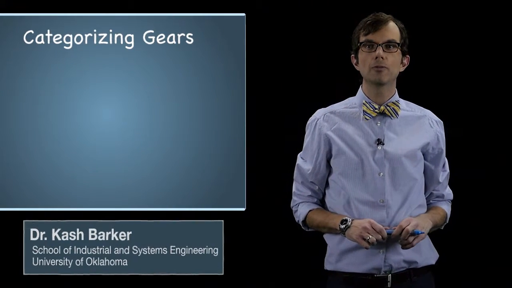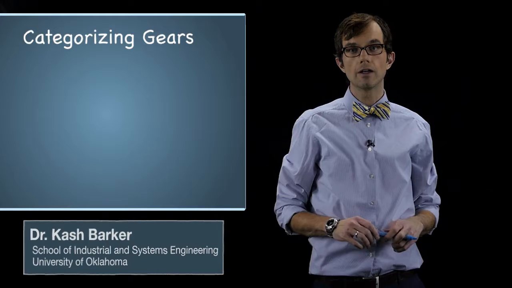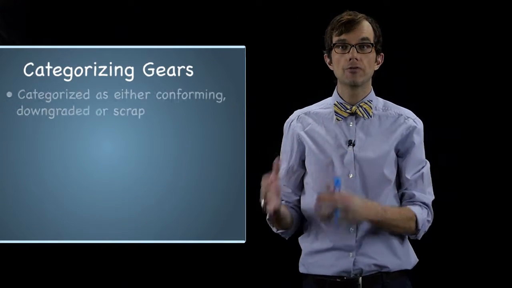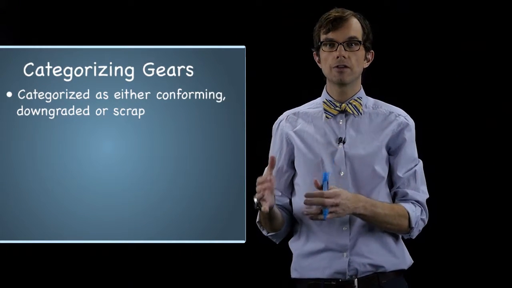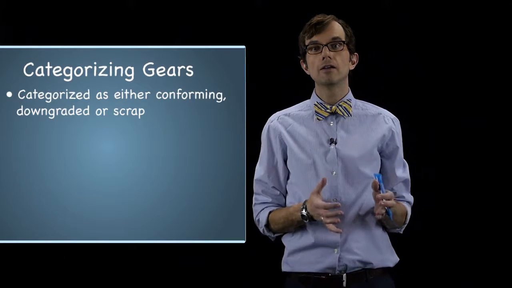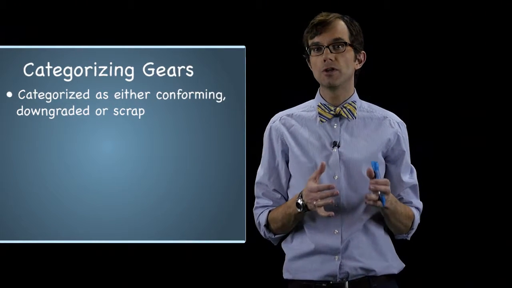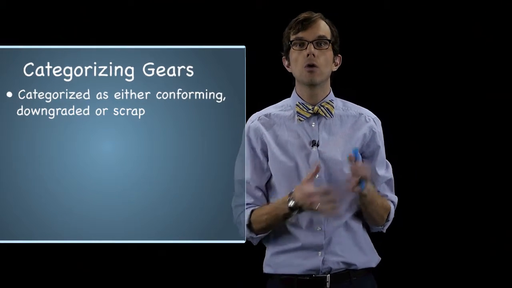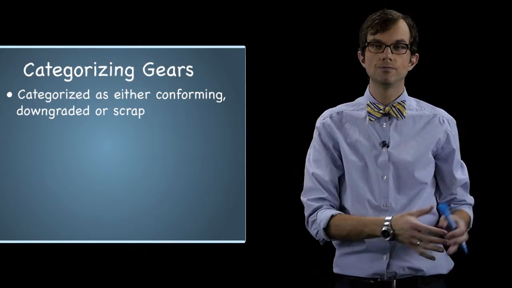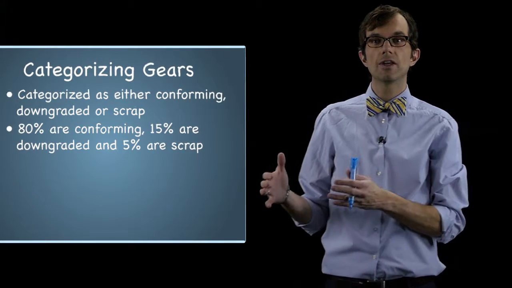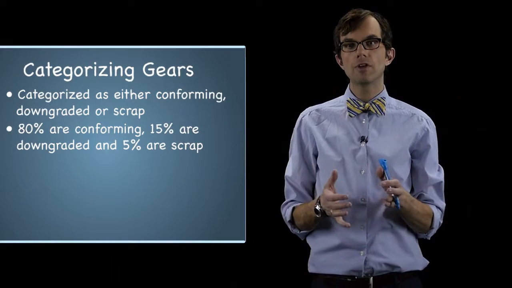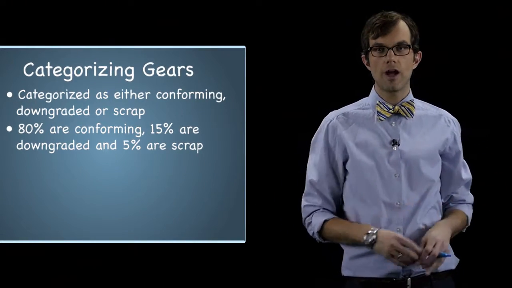Let's take a look at another example. Gears produced by a grinding process at Kruger Industrial Smoothing are characterized either as conforming, that is, they're suitable for their intended purpose, downgraded, they're unsuitable for their intended purpose but usable maybe for some other purpose, or scrap, they're not usable at all. On average, 80% of the gears are conforming, 15% are downgraded, and 5% are scrap.